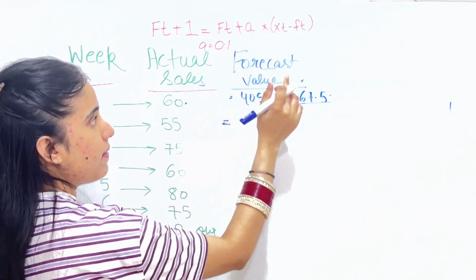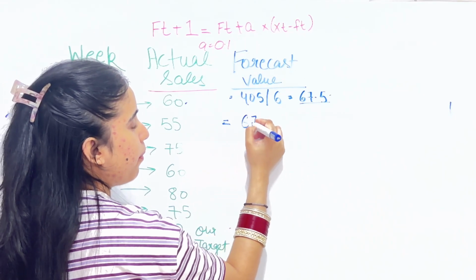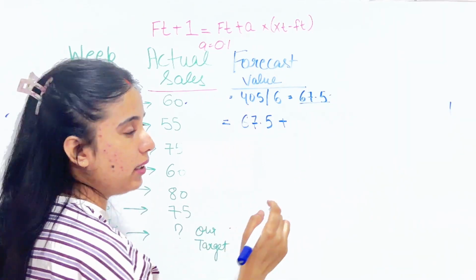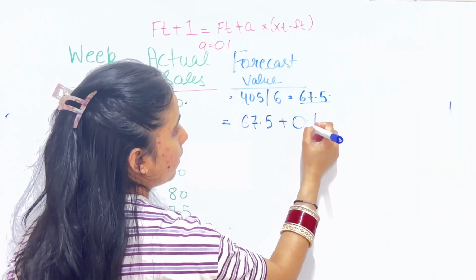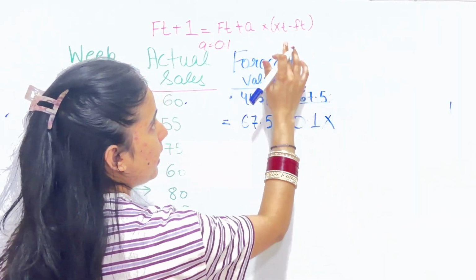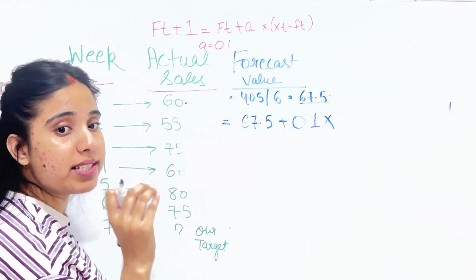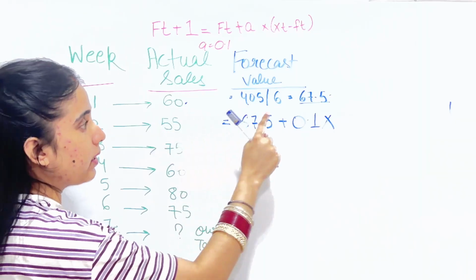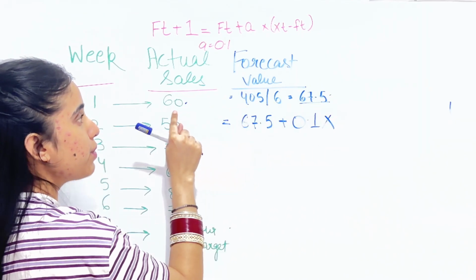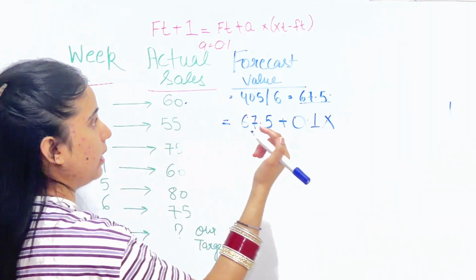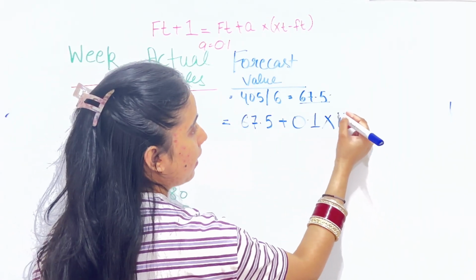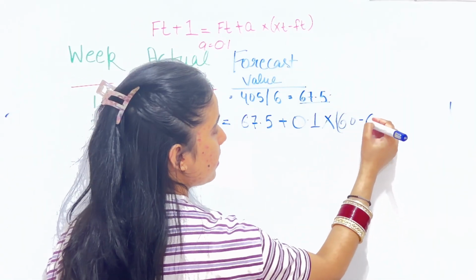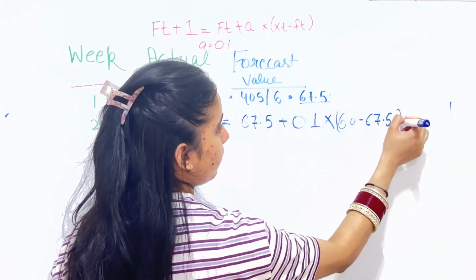What forecast value do we have? We have 67.5 plus, what alpha are we using today? 0.1 multiplied by Xt. Xt means actual sales. Which actual sales will we take? First week, because we are taking the forecast value. So we take the actual sales from week 1, and that is 60. And what do we need to do next? Minus F, the forecast value, 67.5.